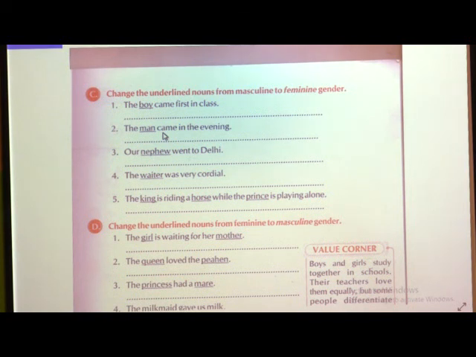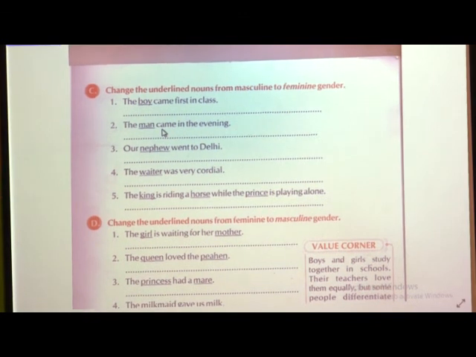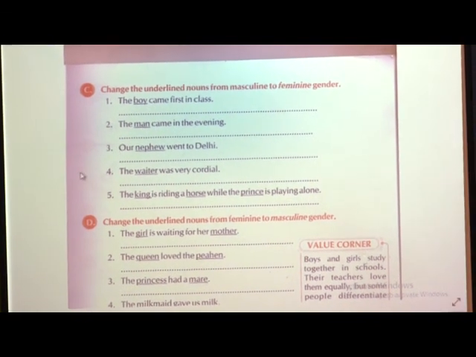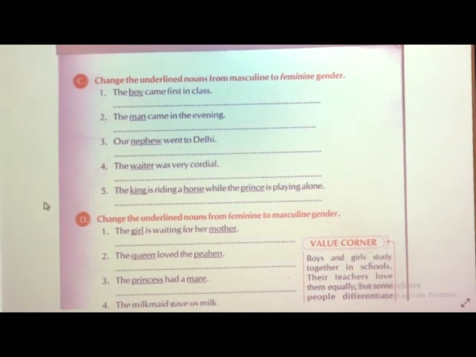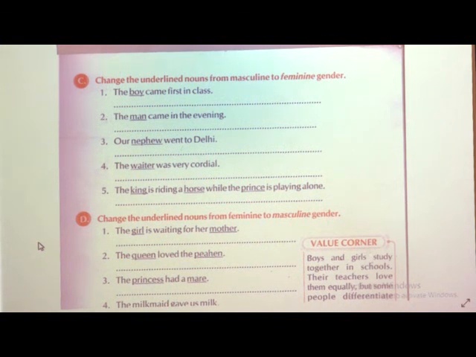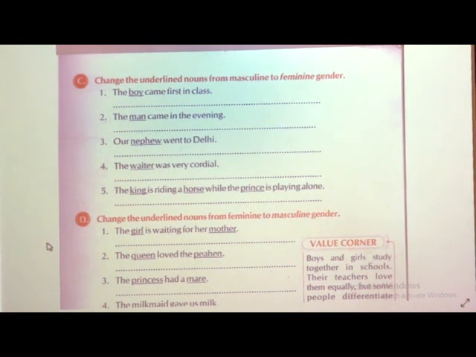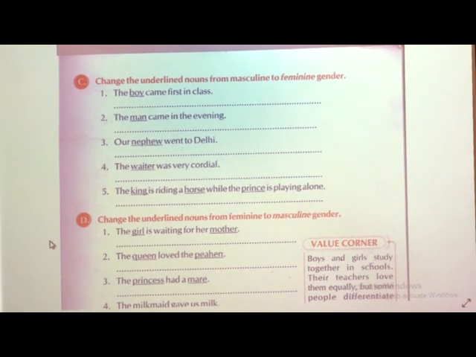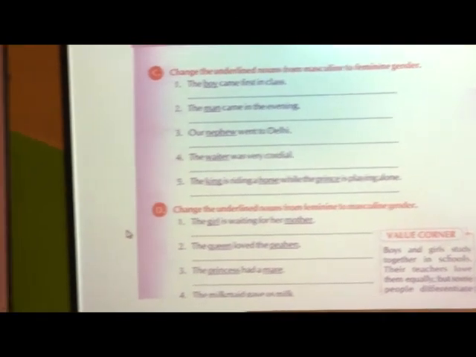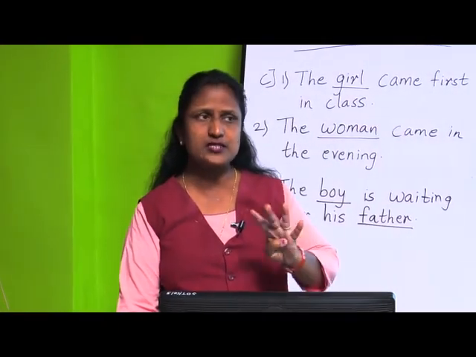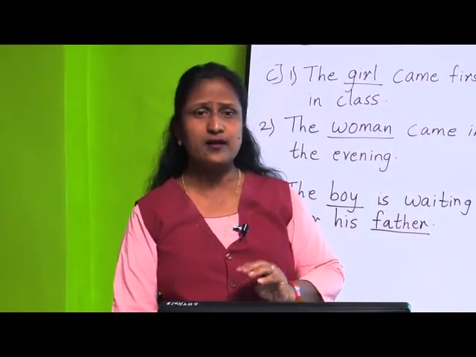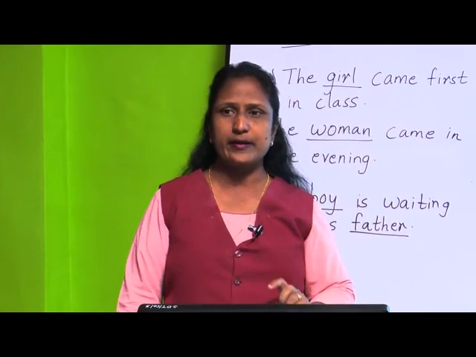Feminine gender refers to any female person or female animal. When we are talking about either a male or a female person or animal, that is common gender. And neuter gender is when we are talking about any non-living things. So these are the 4 categories of gender: masculine, feminine, common and neuter.